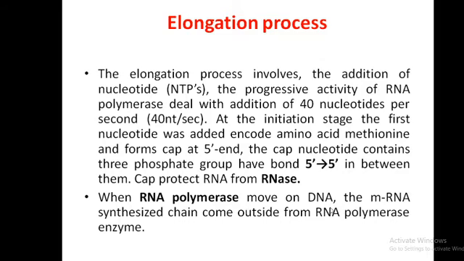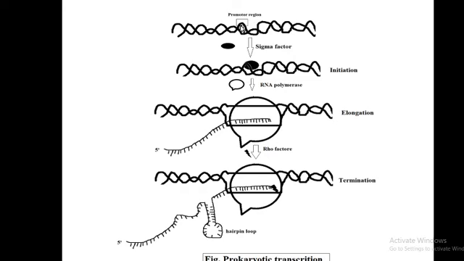When the RNA polymerase moves on the DNA, the synthesized mRNA chain comes out from the RNA polymerase enzyme. So see here, the promoter region is there, and this is the sigma factor. When the sigma factor comes, the rest of the enzyme, the holoenzyme complex, is completed. At the first stage, the DNA gyrase comes and unwinds the DNA. After the completion of the holoenzyme, it proceeds with initiation, elongation, and then rho dependent or independent termination. A very simple diagram is there.